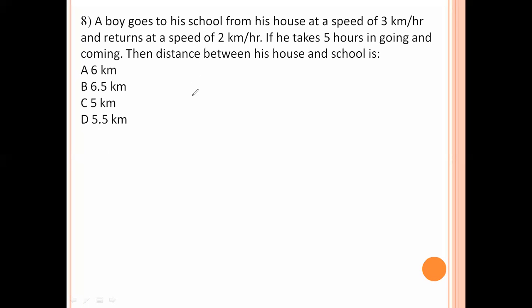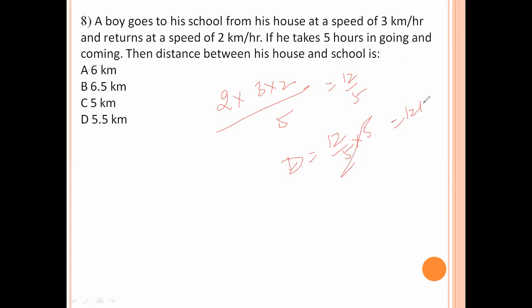Next. A boy goes to his school from his house at a speed of 3 km per hour and returns at a speed of 2 km per hour. If it takes 5 hours in going and coming, then the distance between his house and school is. Average speed equal to 2xy by x plus y. 2 into 3 into 2 by 2 plus 3, value is 5. 12 by 5. This is the average speed. Distance equal to speed into time. 12 by 5 into time is 5. 5 gets cancelled. 12 kilometers. This 12 kilometers is go and return case. Now we need only one way distance. One way distance means 12 by 2 value is 6 kilometers. So option number A is the right answer.